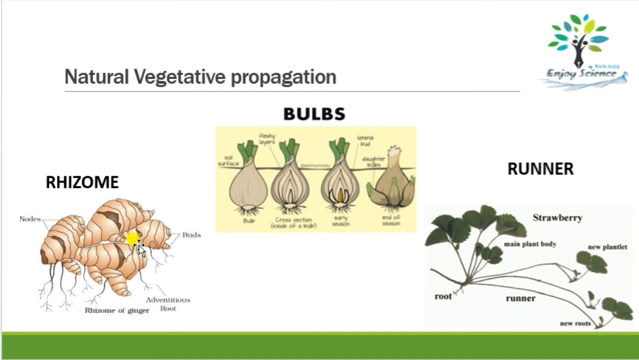Rhizome of ginger. Okay, these are called rhizomes. From each part, a new plant will grow. Bulbs of onion. So in this onion bulb, you will see many bulbs, and from each bulb, a new plant will grow. Then the runner in the strawberry plant. You can see some stem, which runs through the ground, and when that part finds the soil, then a new plant will grow from that part. So this is called a runner. Okay, so these are some examples of natural vegetative propagation.